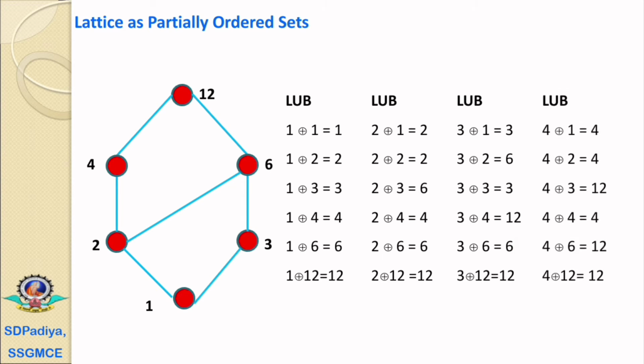For the combination of 4, 4 join 1 equals 4, 4 join 2 equals 4, 4 join 3 equals 12, 4 join 4 equals 4, 4 join 6 equals 12, and 4 join 12 equals 12.